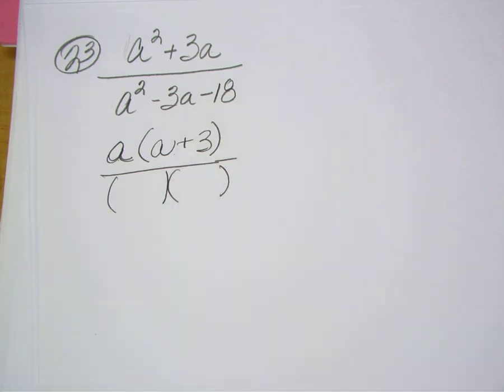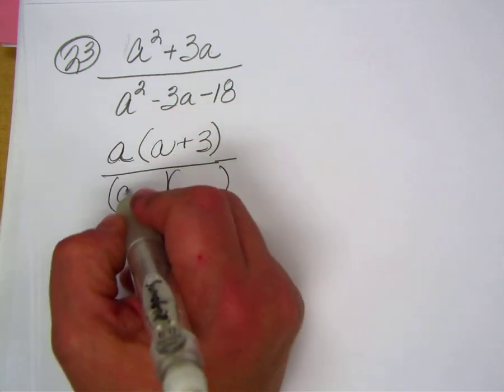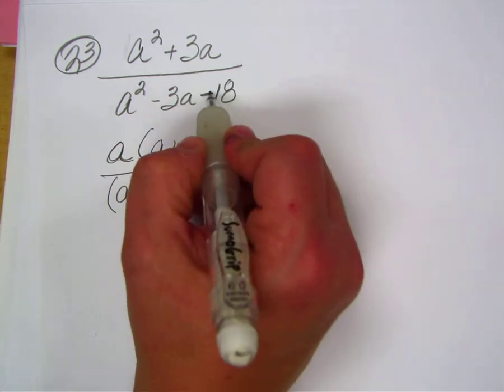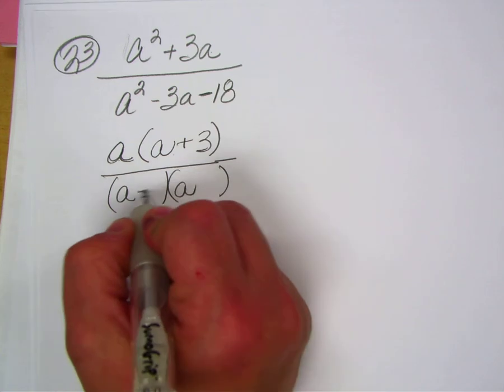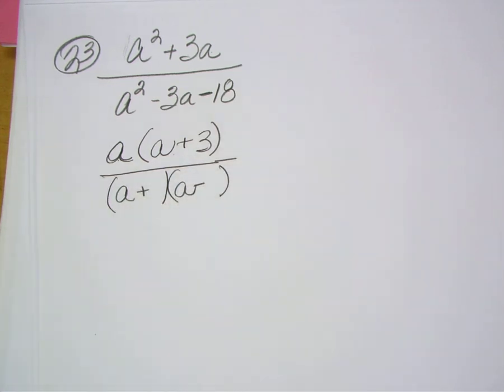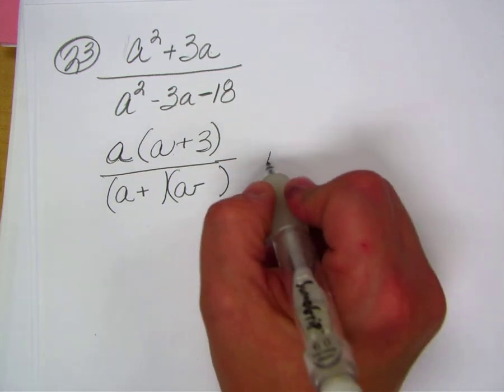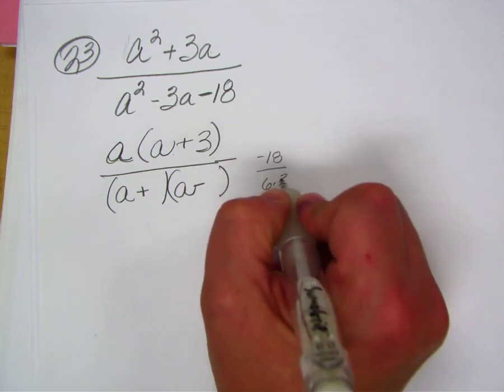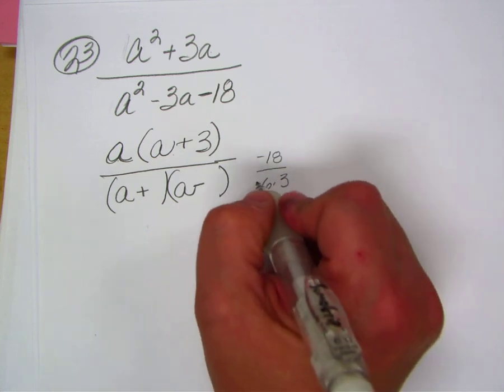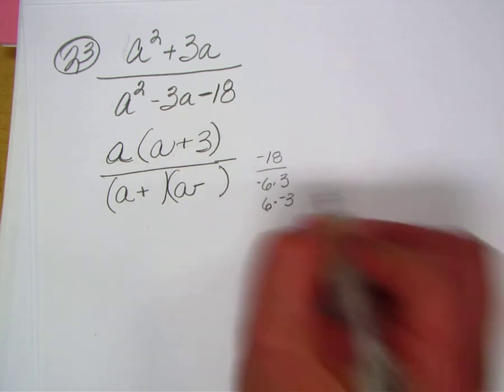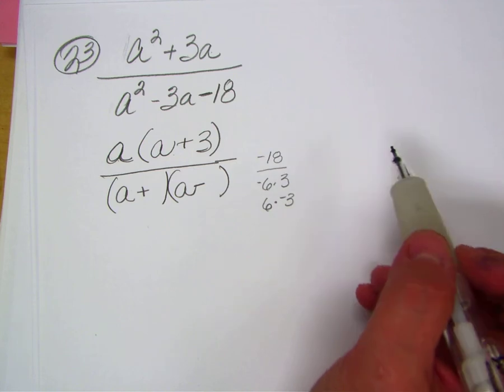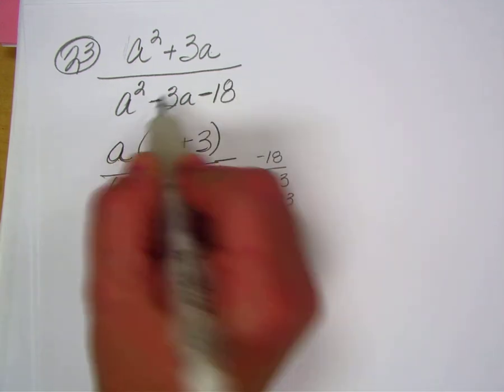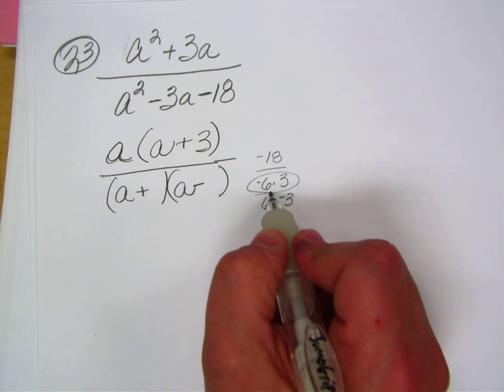How can I factor A squared? A and A. That's a minus sign, so what does that mean? Alternate. They alternate. Okay, and I got 18, and I'm trying to get negative 3. It'd be A plus 3, A minus 6. So you're thinking 6 and 3? That's what I'm thinking. Negative 6, positive 3 or positive 6, negative 3? What am I trying to get here? Negative 6. Yeah, so it has to be this one.